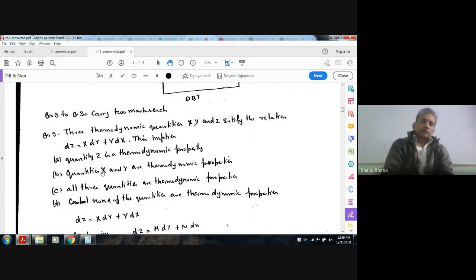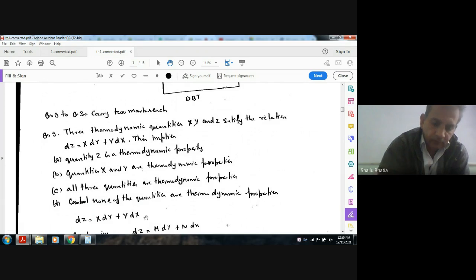Questions 9 to 30 carry 2 marks each. Three thermodynamic quantities x, y and z satisfy the relation dz is equal to x dy plus y dx. This implies: option A, quantity z is a thermodynamic property. B, quantities x and y are thermodynamic properties. C, all three quantities are thermodynamic properties. D, none of the quantities are thermodynamic properties. So the equation given is dz equals x dy plus y dx.